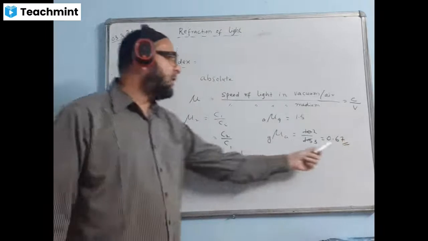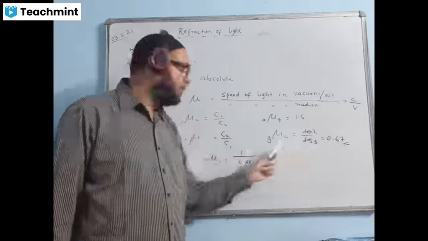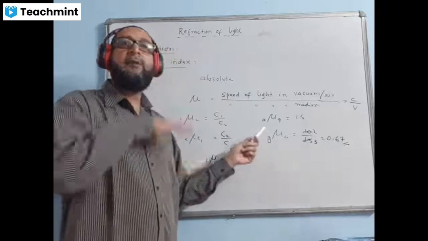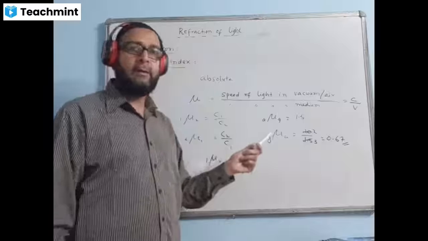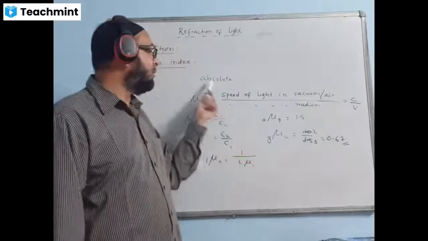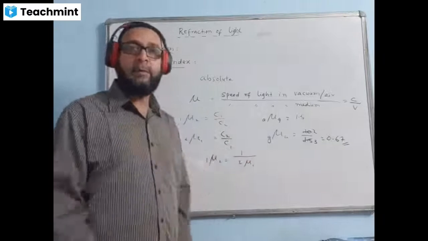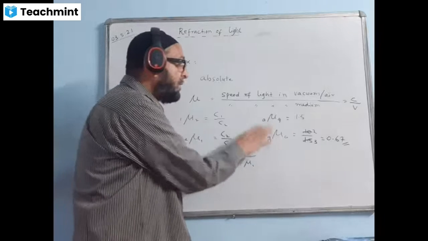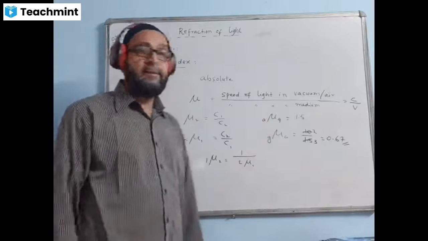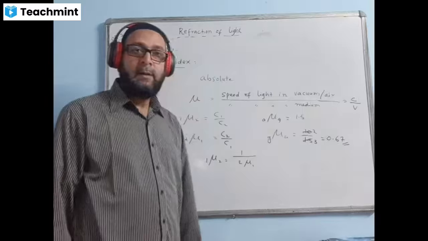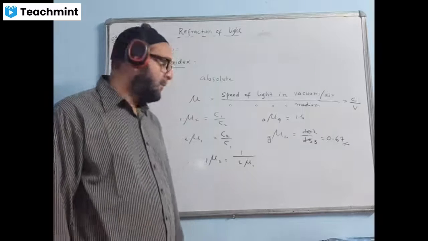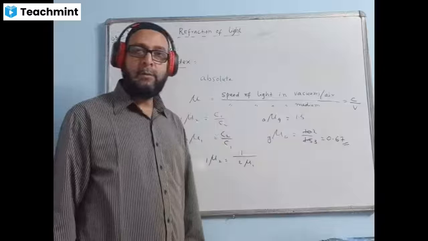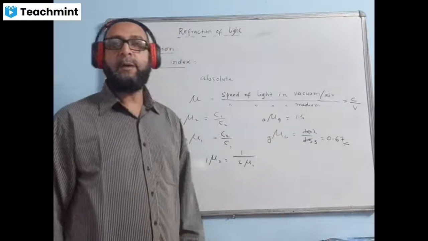Here you find the value coming less than 1. This is possible because this is not absolute; this is not with respect to air, this is with respect to glass. So the value can be less than 1 or more than 1. But for absolute refractive index, the value has to be more than 1. So this is how we change. This type of question has come many times in exams, so please be very careful about it. When you interchange the medium, it becomes reciprocal. That is the key point.